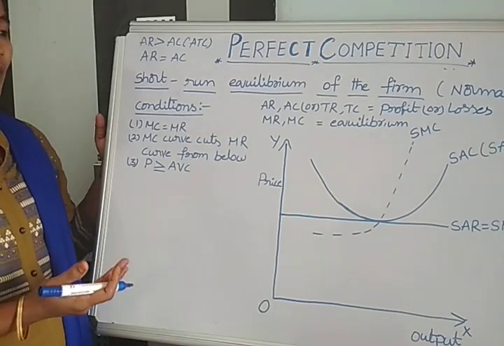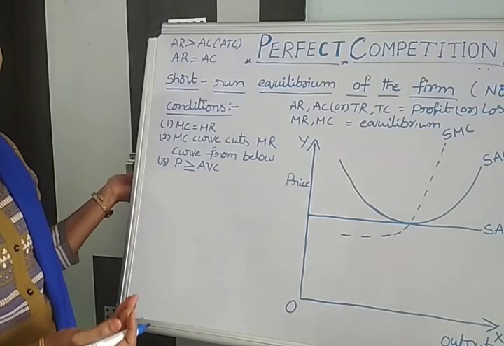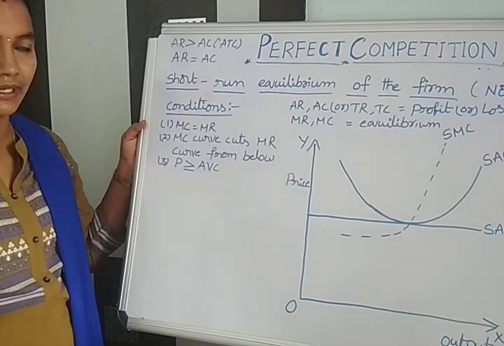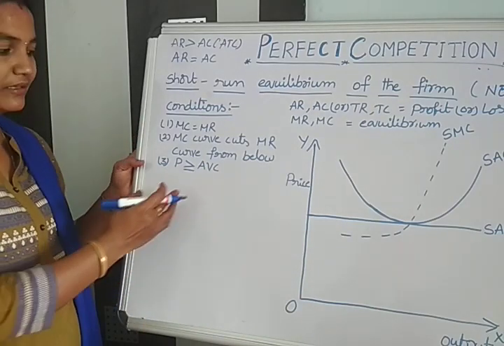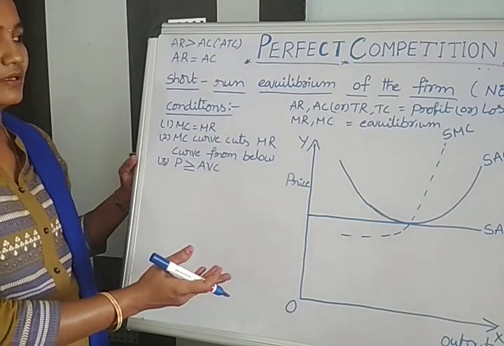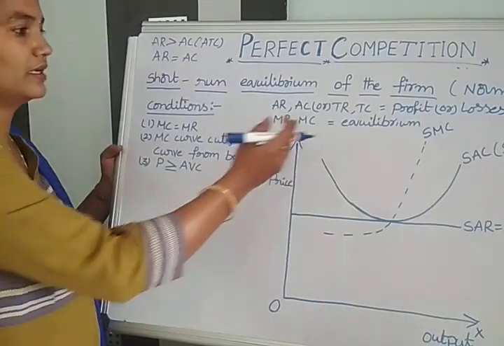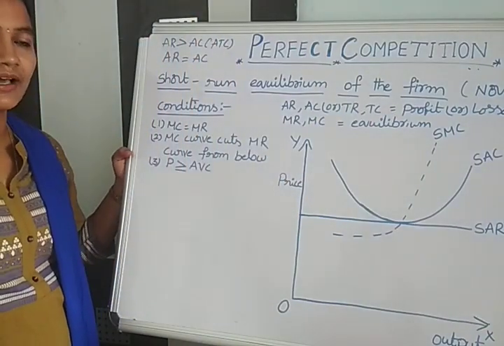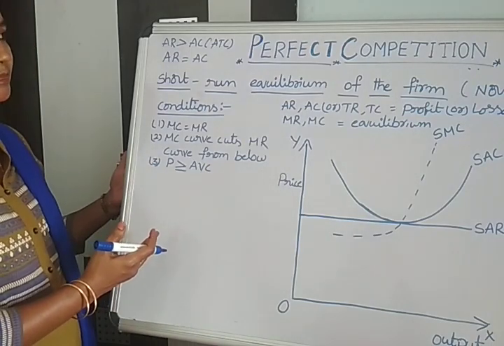In this situation, how can we find the short run equilibrium of the firm under perfect competition? For explaining this, first we always follow the conditions. We already know that MC equals MR, and the MC curve should cut the MR curve from below. Sometimes we see a third condition, P greater than or equal to AVC. So first we find the equilibrium position based on these conditions. Then we analyze the profits or losses based on equilibrium. So for explaining normal profits in the short run equilibrium of the firm, we use this diagram.